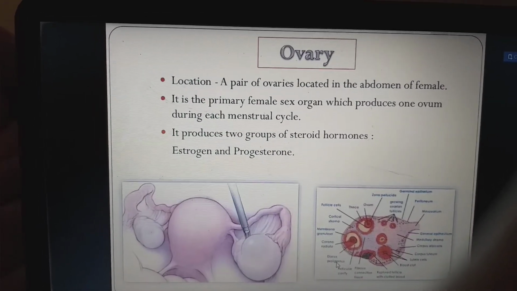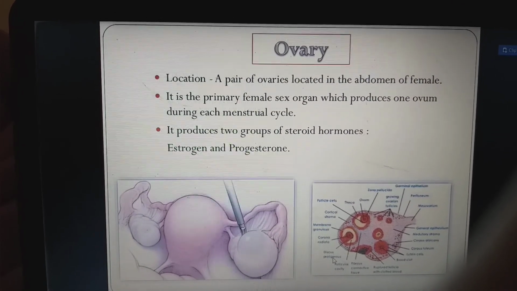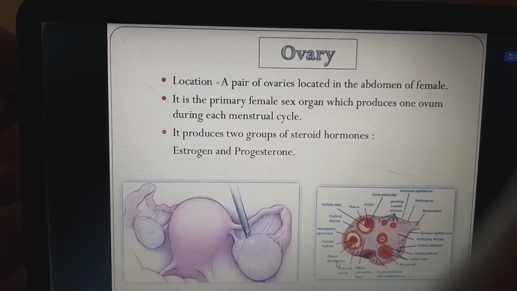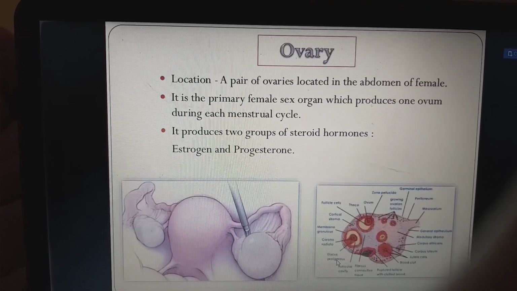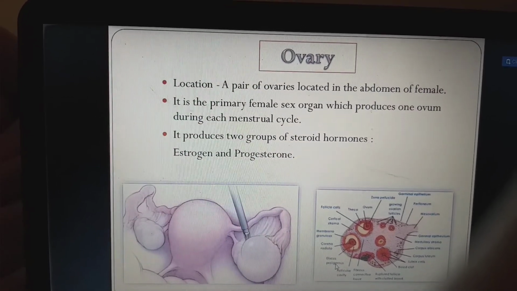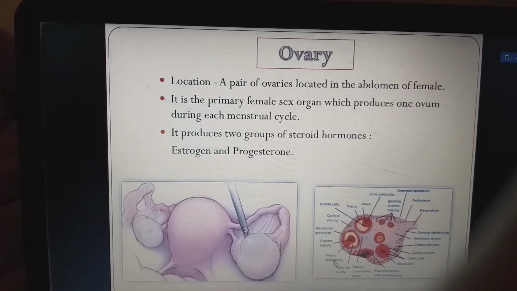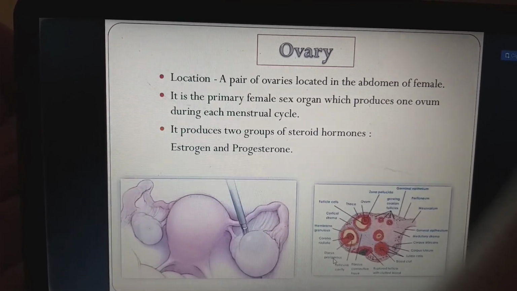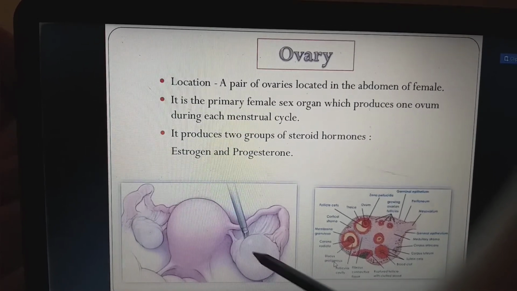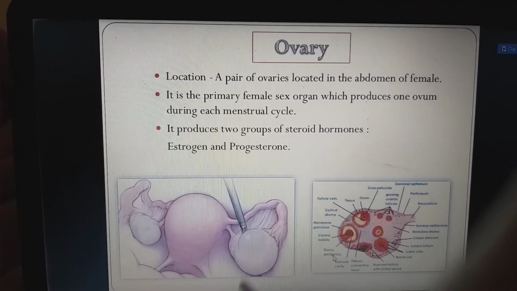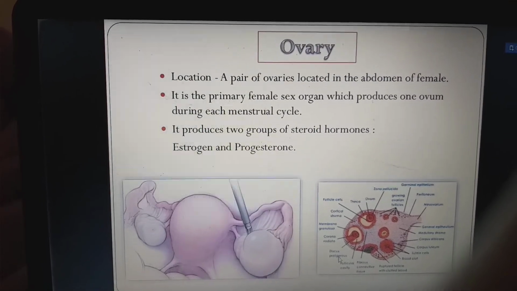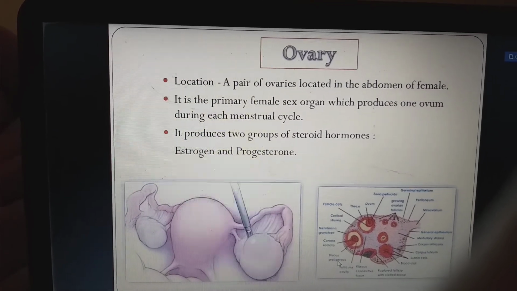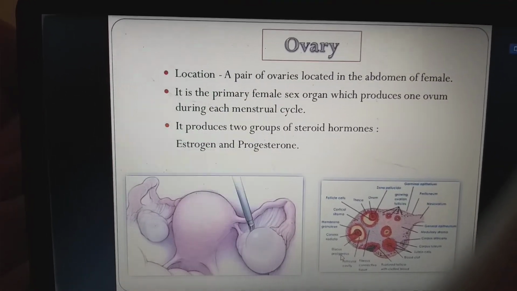Next, ovaries. Location: a pair of ovaries located in the abdomen of female. It is the primary female sex organ which produces one ovum during each menstrual cycle. It produces two groups of steroid hormones, nothing but estrogen and progesterone. Estrogen is during the normal cycles, progesterone is at the time of pregnancy. More amount is there, so we also call it the pregnancy hormone. So we have the pair of ovaries and this is the uterus. The ovaries are connected to the pelvic region by ligaments. These are the follicles. This everything is again discussed in the reproductive system. Please go and check the previous videos for detailed explanation.